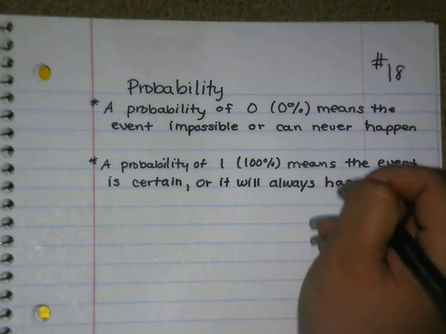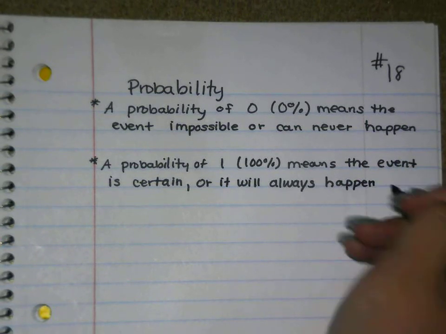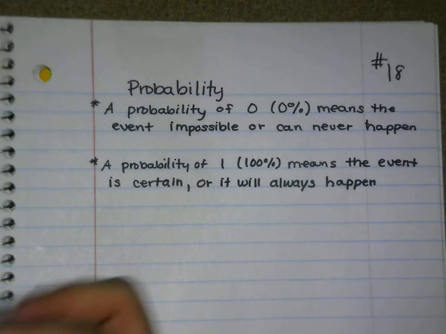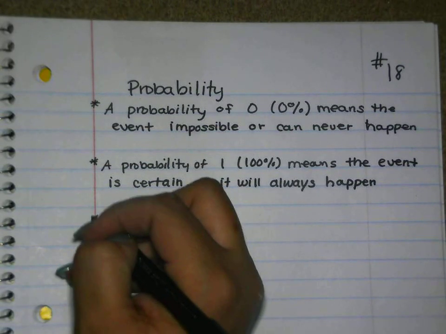So if I roll a dice or I flip a spinner that only has red sections, what's the probability that I'm going to get a red section? That's 100%, because there's no other options. It's always going to be a red section.